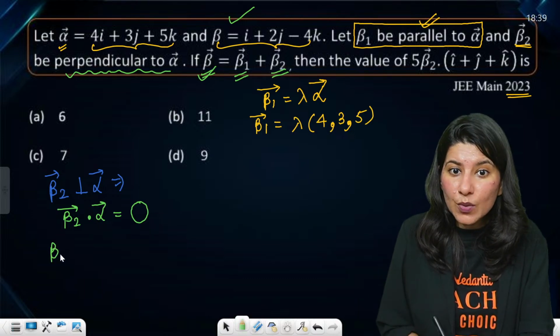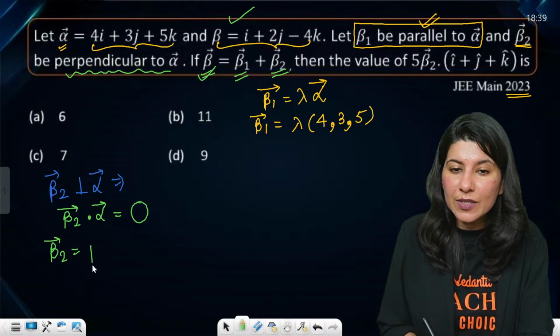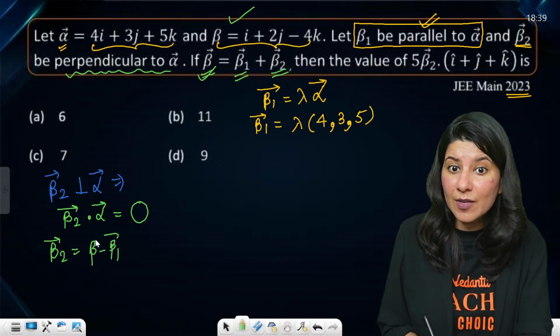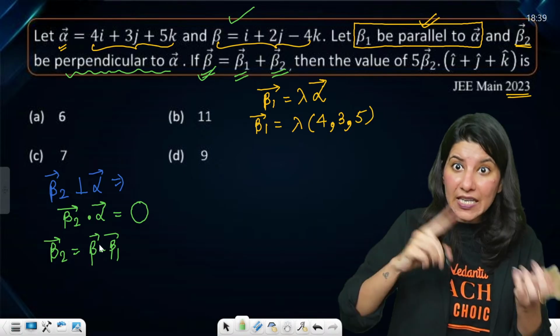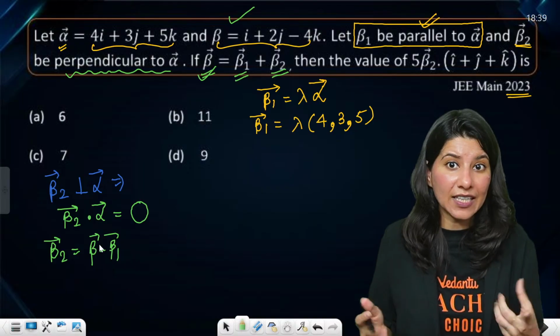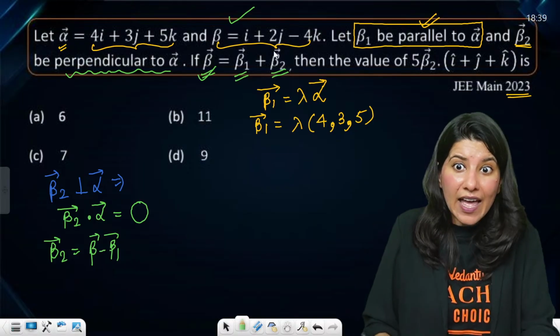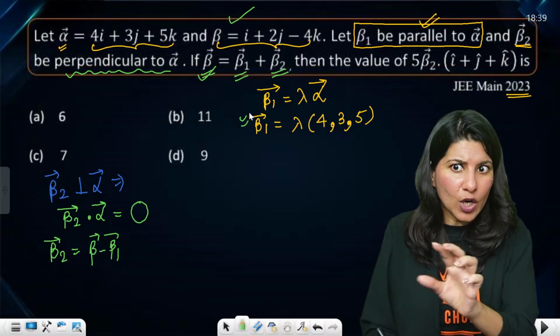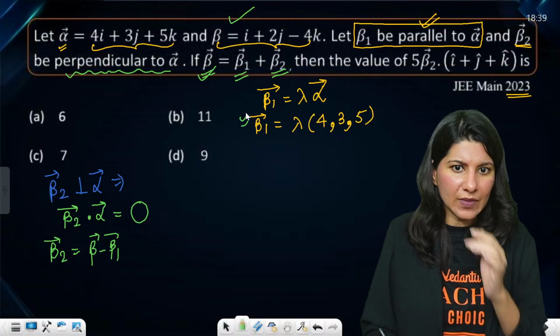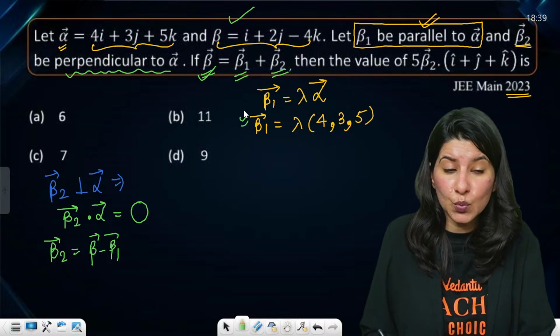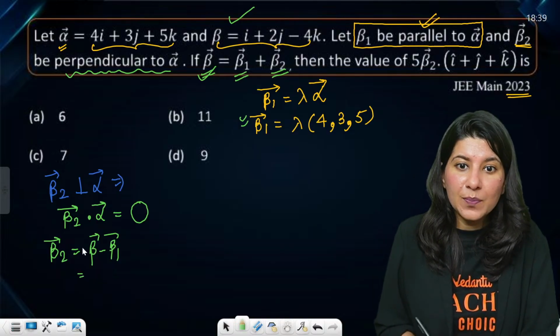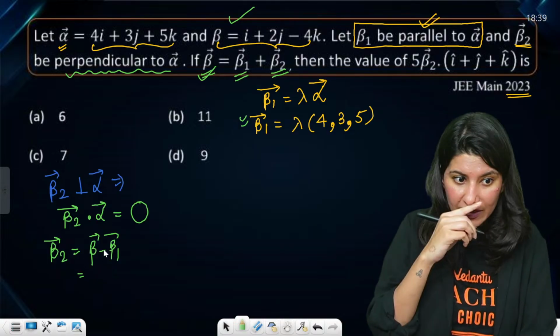Now, can I just write beta 2 equals beta minus beta 1? This is very important. Beta 2 is beta minus beta 1. Why, ma'am? Because I have beta, not in the proper form, but I still have something. What I don't have is beta 2. So beta 2 is beta minus beta 1.